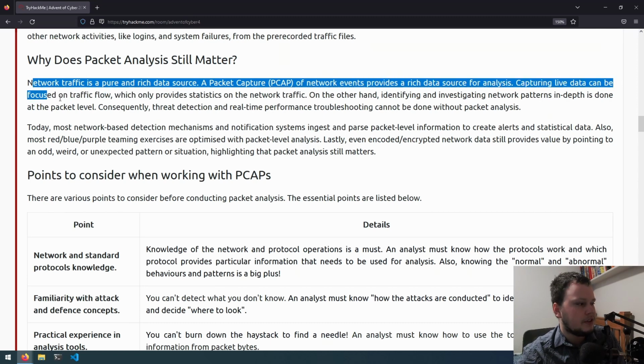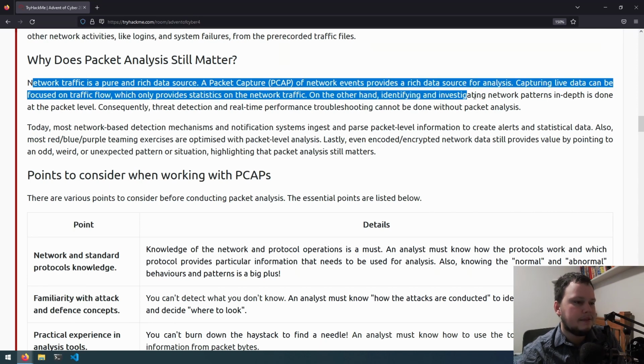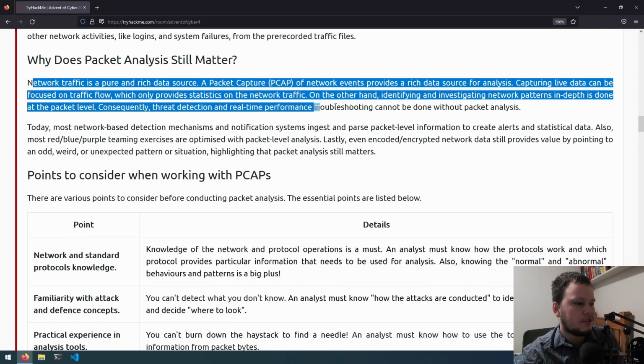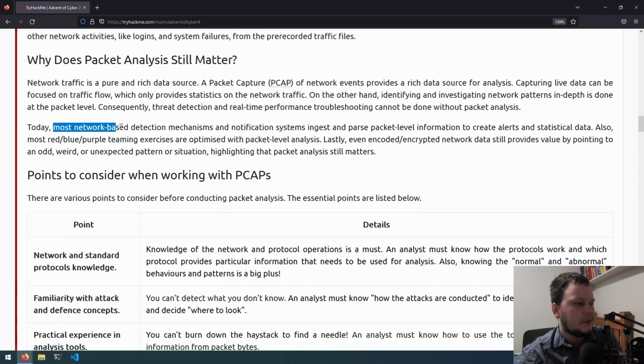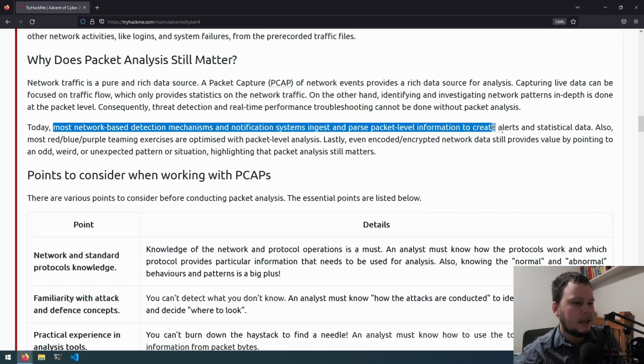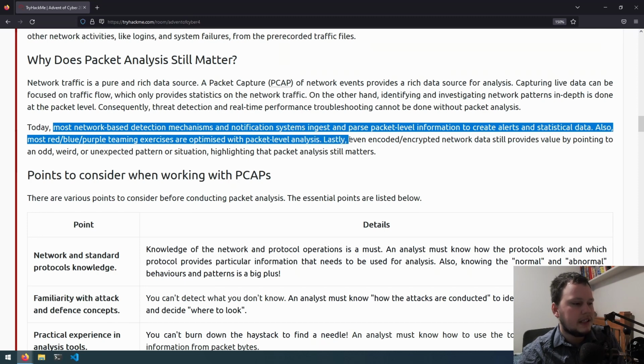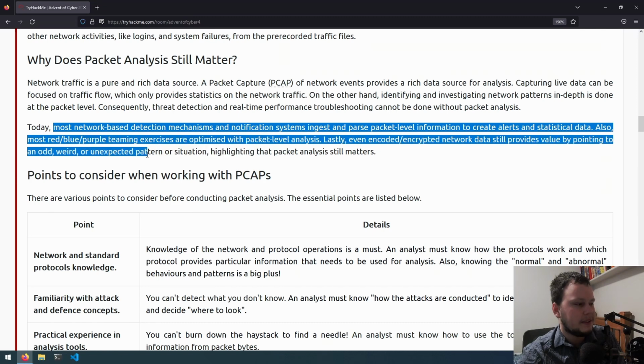Capturing live data can be focused on traffic flow, which only provides statistics on the network's traffic. On the other hand, identifying and investigating network patterns in depth is done at a packet level. Consequently, threat detection and real-time performance troubleshooting cannot be done without packet analysis. Most network-based detection mechanisms and notification systems ingest and pass packet-level information to create alerts and statistical data. Also, most red, blue, and purple teaming exercises are optimized with packet-level analysis. Lastly, even encoded, encrypted network data still provides value by pointing to an odd, weird, or unexpected pattern or situation, highlighting that packet analysis still matters.